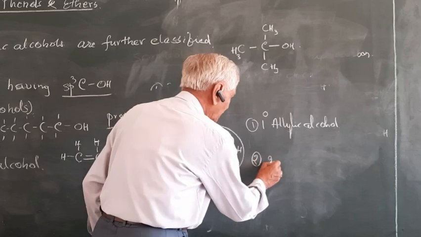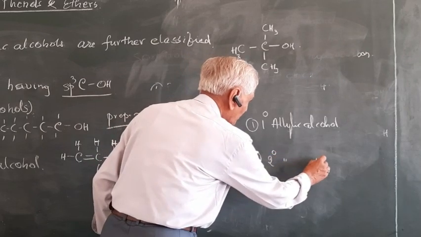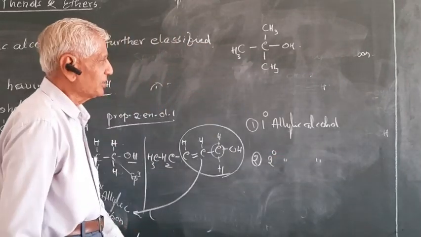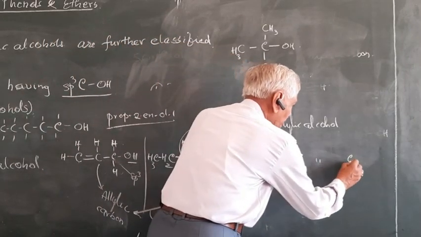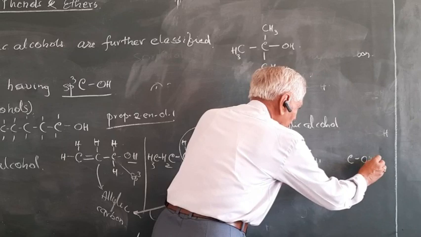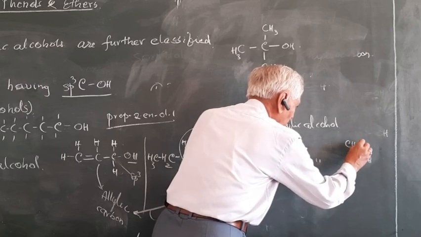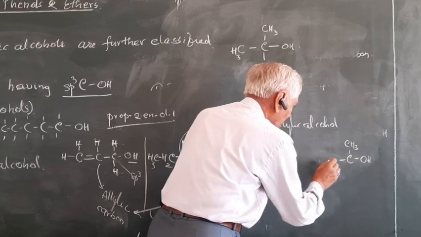Secondly, secondary allylic alcohol. In secondary allylic alcohol, the sp3 carbon is connected to one more carbon.